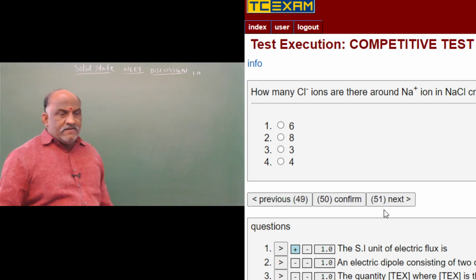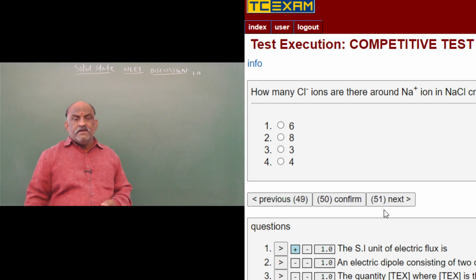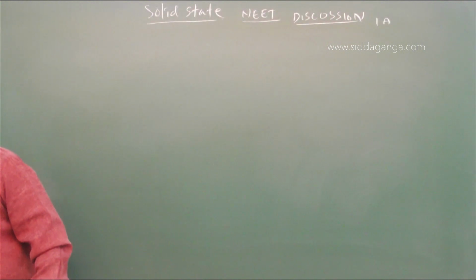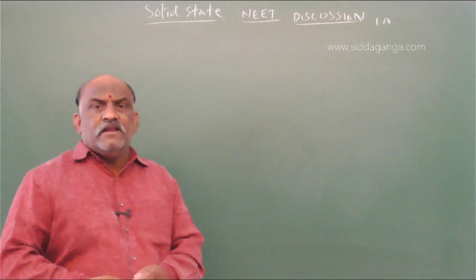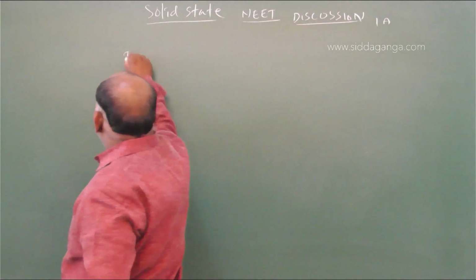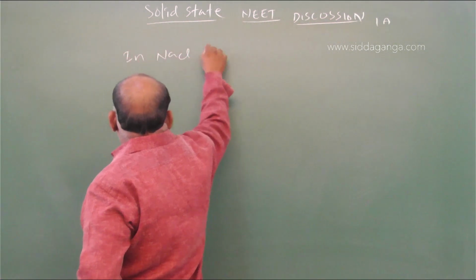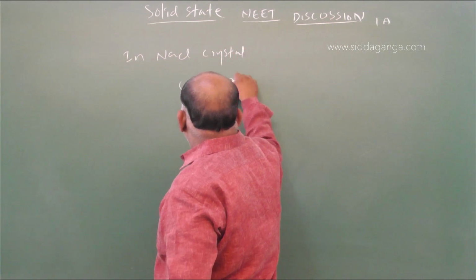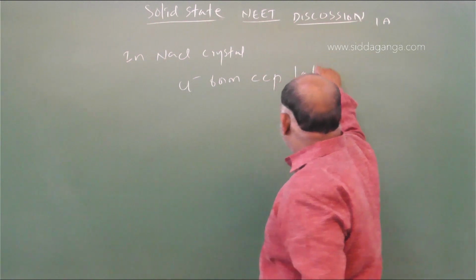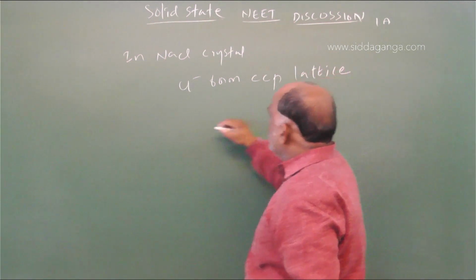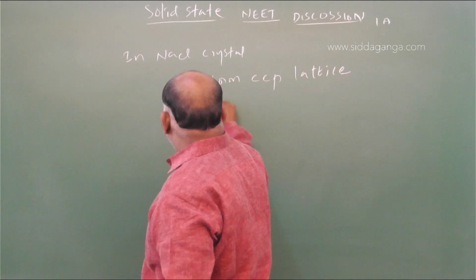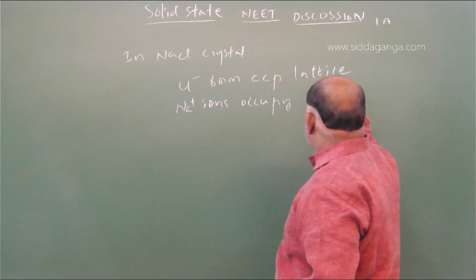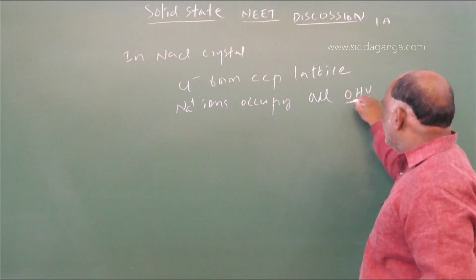How many Cl minus ions are there around a Na plus ion in a NaCl crystal? In NaCl crystal, Cl minus ions form a CCP lattice, and Na plus ions occupy all octahedral voids.